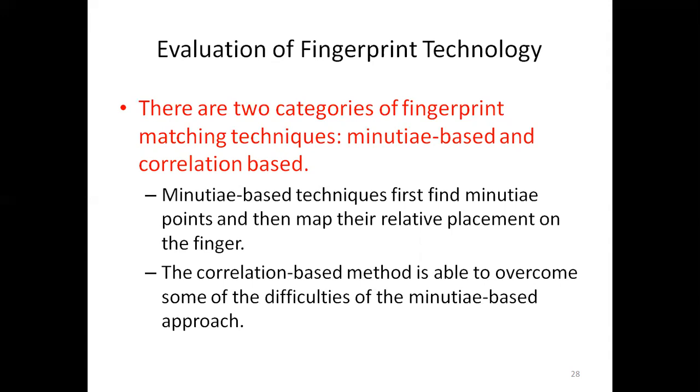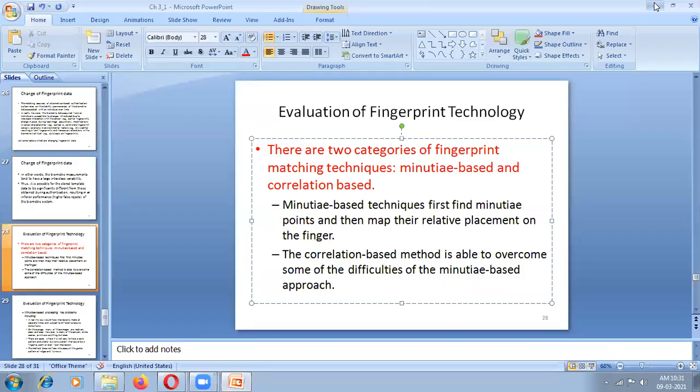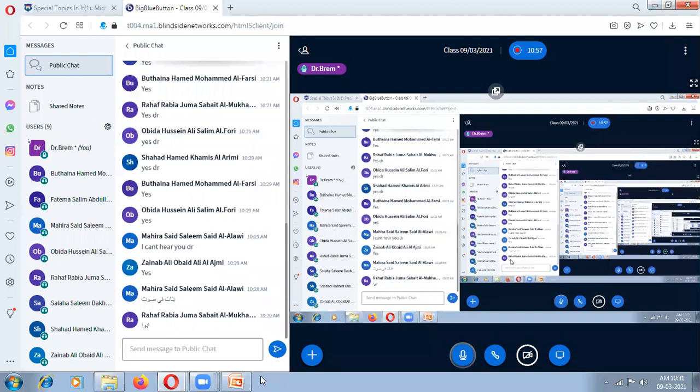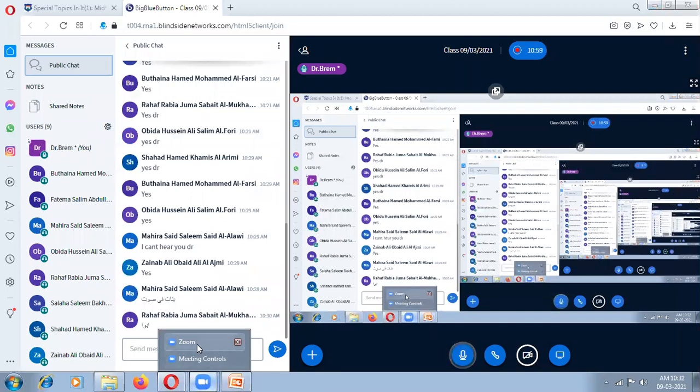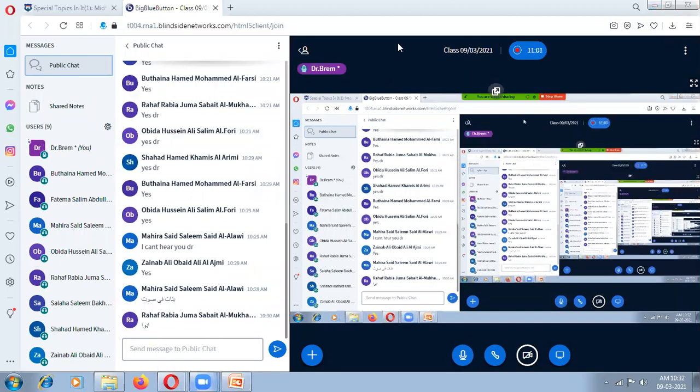Minutia based: first find the minutia points. You know how many minutiae are available? 12, which we already studied in chapter 2. Then map the relative placement on the fingerprint. The second one is the correlation based method. In the correlation based method,